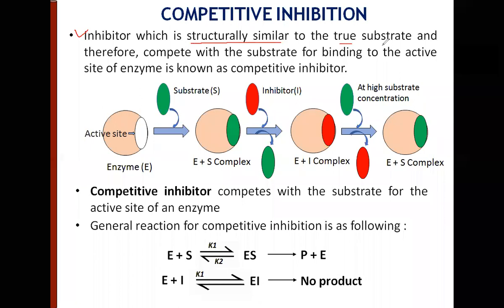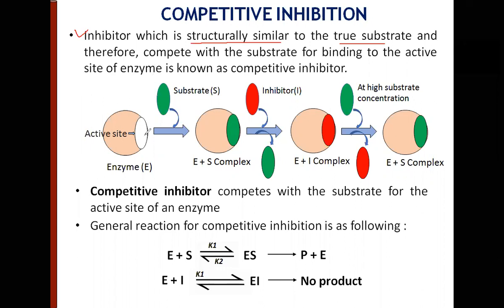And because of this structural similarity, it competes with the substrate for the substrate binding site. As a result, there is a competition between the two, the substrate and the inhibitor, for the active site.